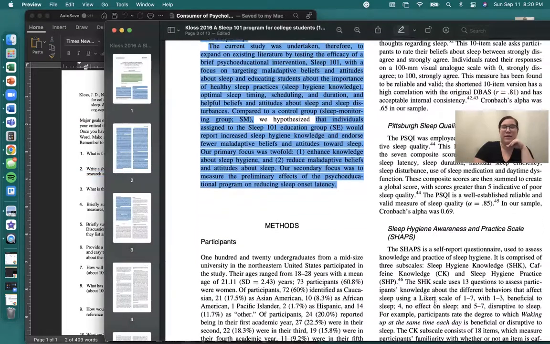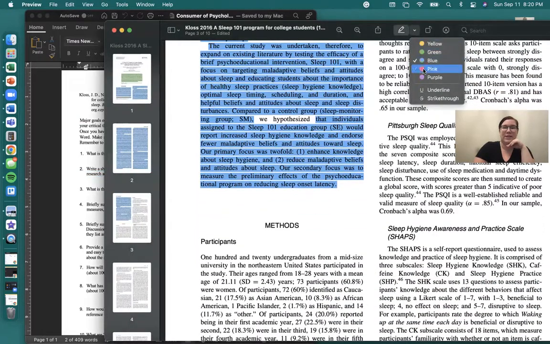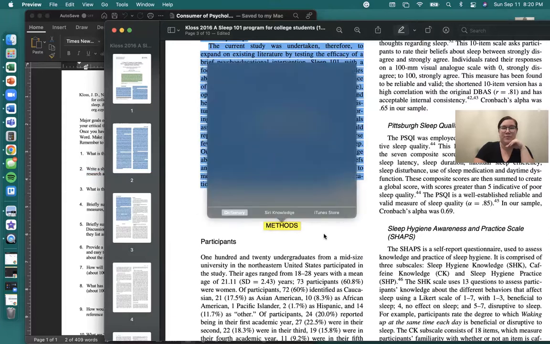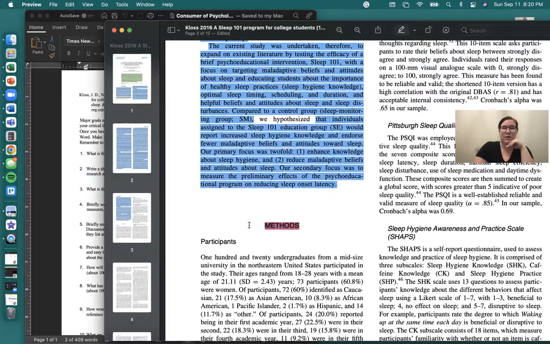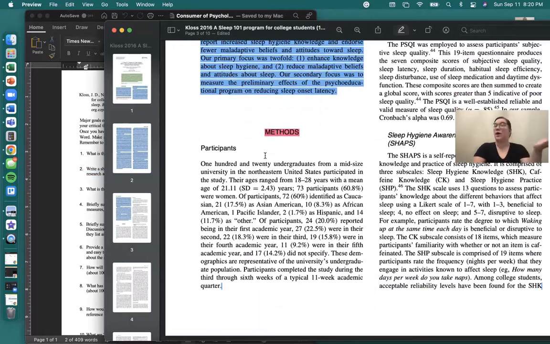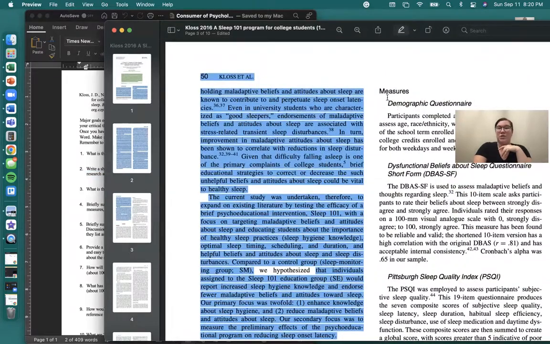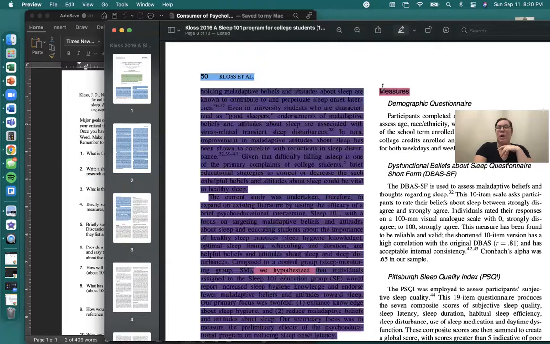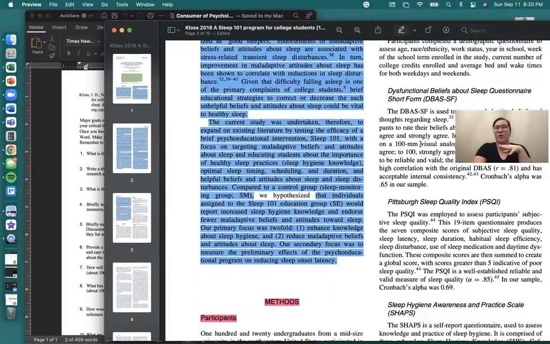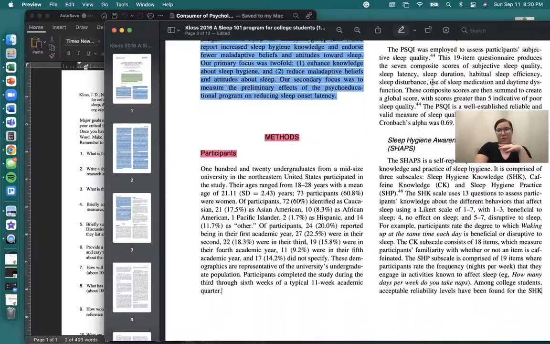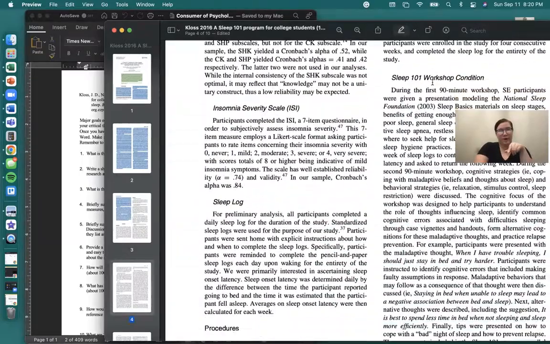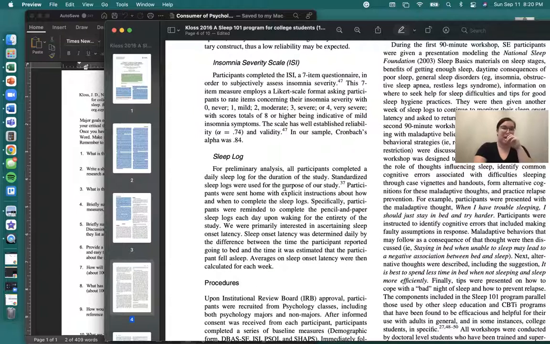And you can find that all in this section right here, the method section. So right here, and it's again labeled, right? Participants. There's a paragraph about who was in the study. Summarize this part right here. There is a measures section that talks about all of the different measures that they used, and they used quite a few, right? They used 1, 2, 3, 4, 5, 6 different measures. So give me a general summary of the different types of measures that they used.